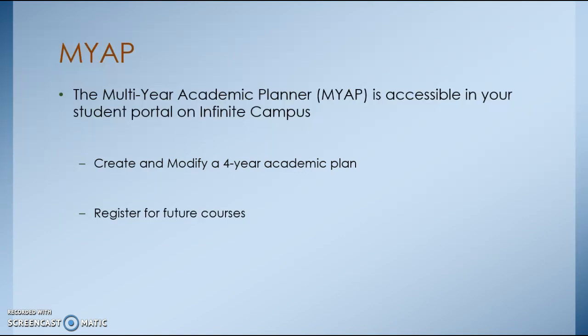So, the Multi-Year Academic Planner, MYAP, is accessible on your student portal through Infinite Campus. You'll be able to go in and create an academic plan for your high school career. Registration for 9th grade will be pulled from what you enter in your plan for 9th grade. Next year, you will have time to edit your 10th, 11th, and 12th grade academic plan if you want to make changes before that year's registration.